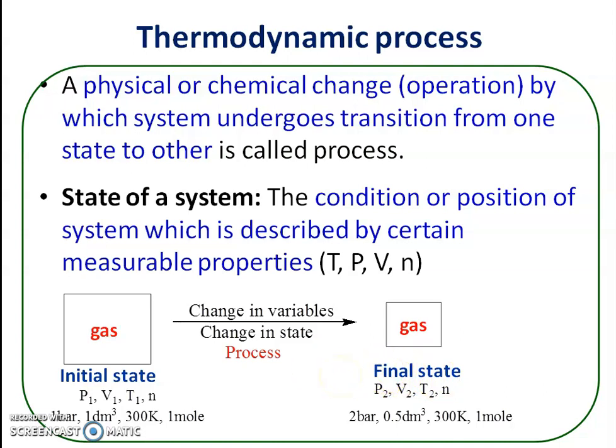Most important thing is, a process is said to occur when the state of a system changes. When there is a change in state of a system, there is a process. This is the most important thing. And after completion of the process, the system again attains a new state, that is a final state. Okay, so this is the meaning of the thermodynamic process and state of a system.